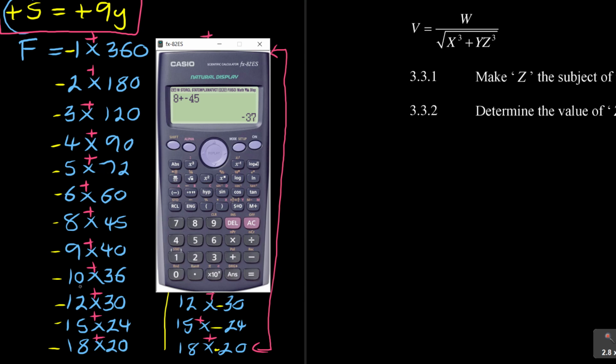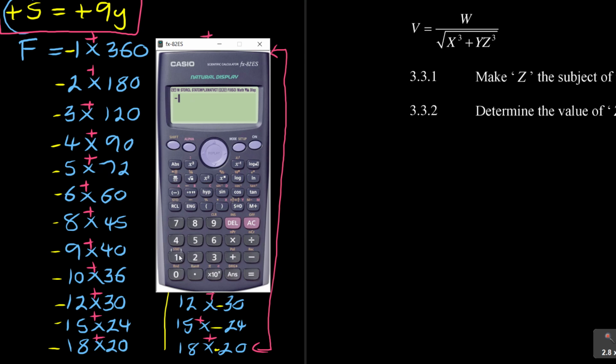Maybe you can start looking at 10 and 36, to say negative 10 plus 36. See, it's getting smaller. Is 26. Try the next one. Negative 12 plus 30 is 18. See, it's getting smaller and smaller.